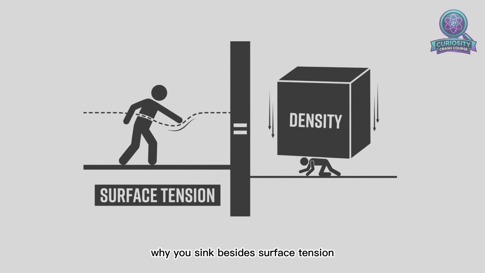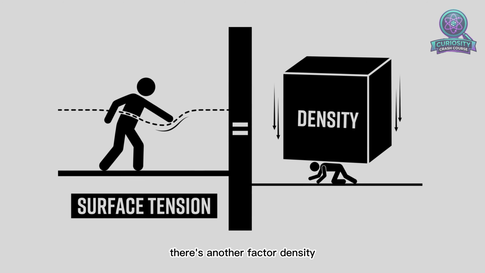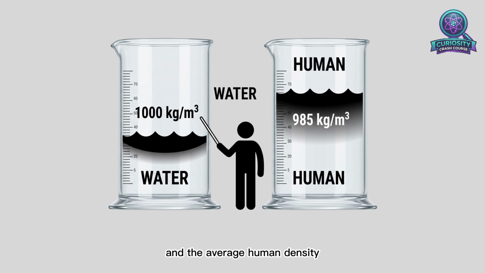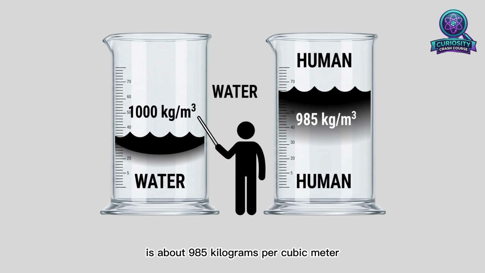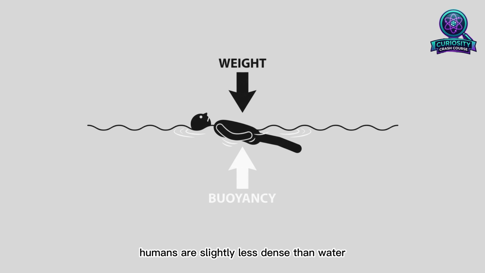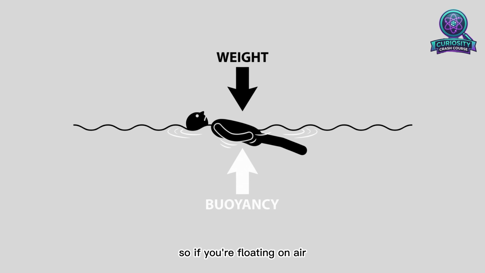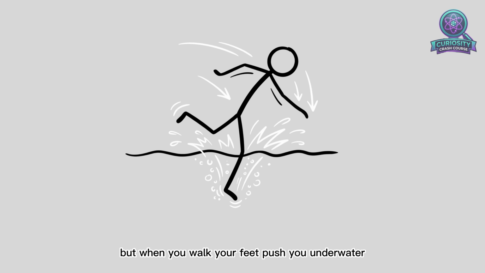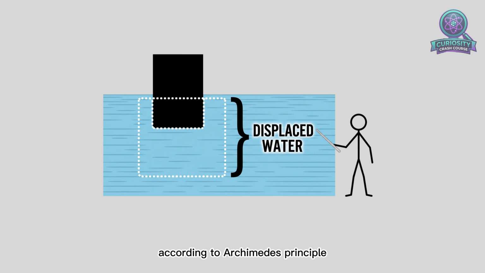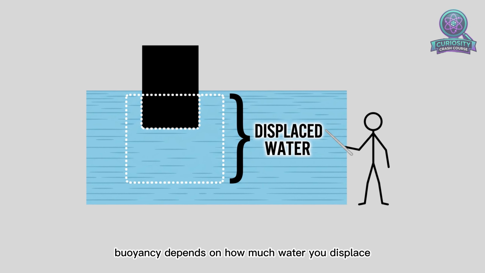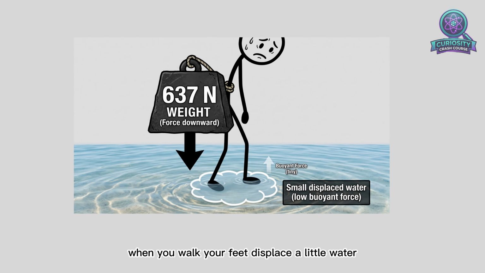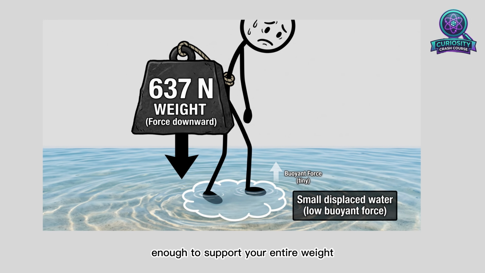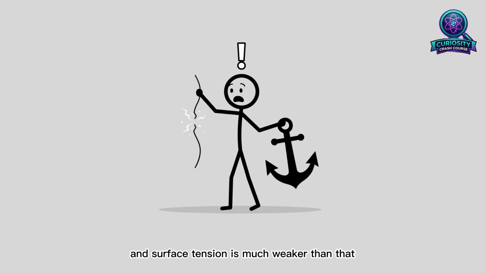Why you sink? Besides surface tension, there's another factor, density. The density of water is 1,000 kilograms per cubic meter, and the average human density is about 985 kilograms per cubic meter. Humans are slightly less dense than water, so if you're floating on air, the buoyancy of water can keep you afloat. But when you walk, your feet push you underwater. According to Archimedes' principle, buoyancy depends on how much water you displace. When you walk, your feet displace a little water, so the buoyancy isn't enough to support your entire weight, and surface tension is much weaker than that.